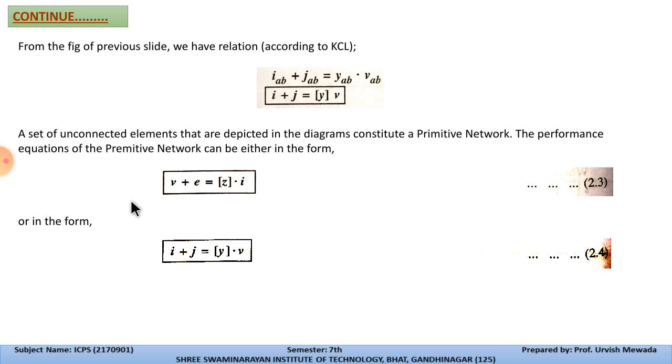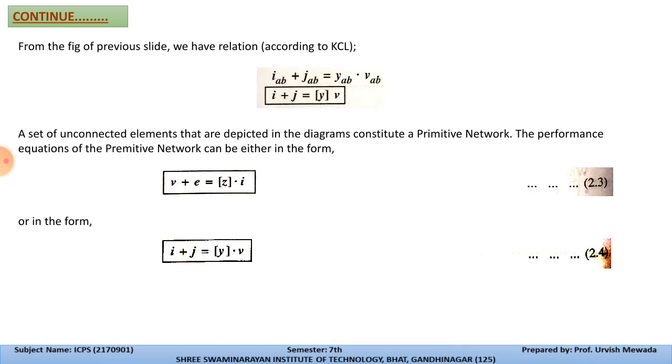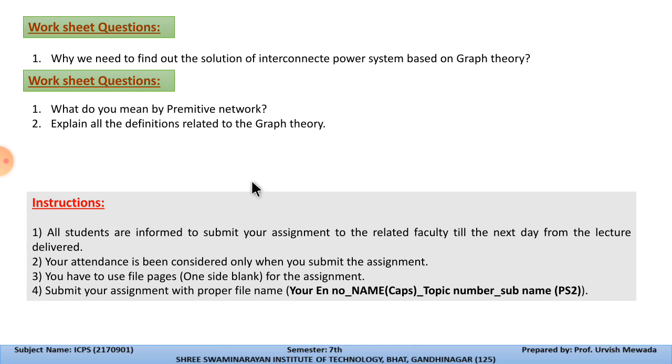So this is how we can solve the primitive network.